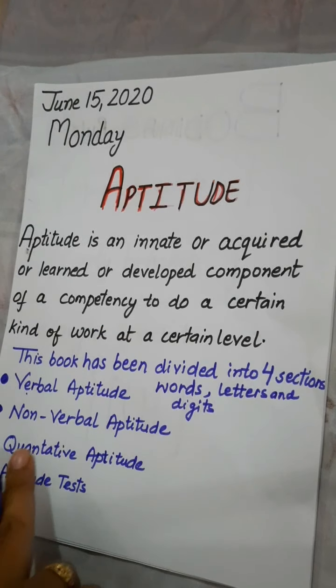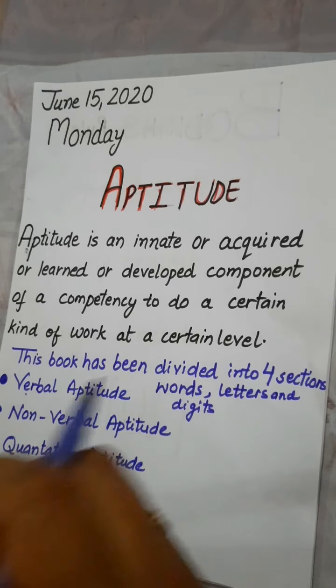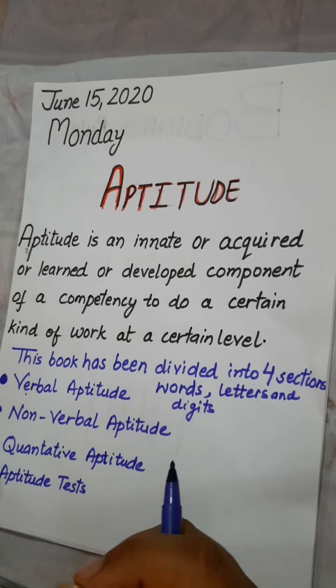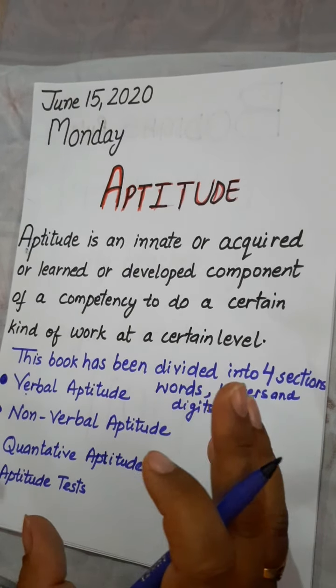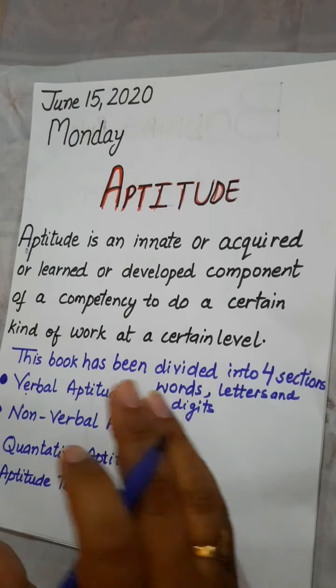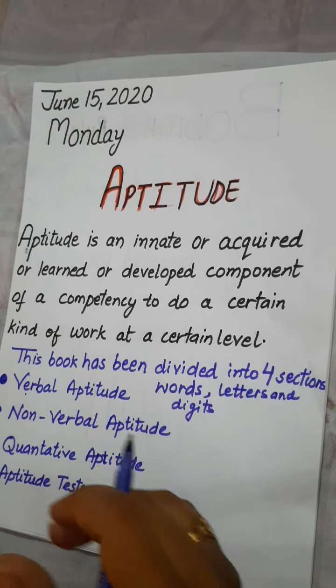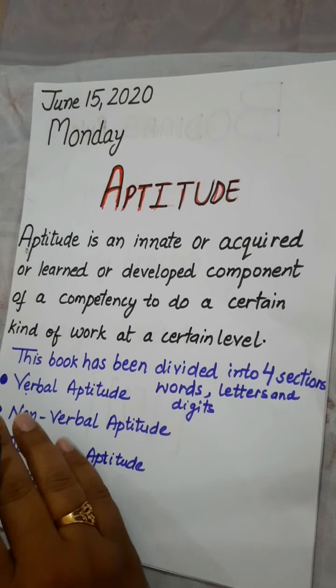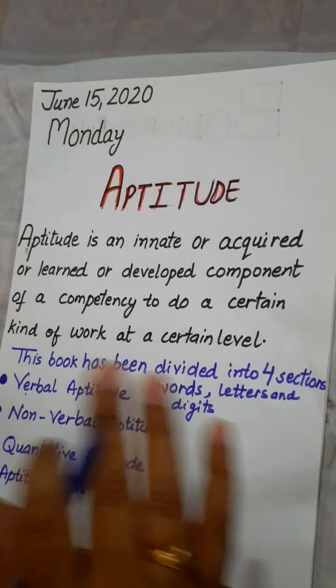Next we have non-verbal aptitude. Non-verbal aptitude basically deals with logical reasoning and the ability to differentiate or correlate between given figures. Sometimes many figures are given to you and you have to find what is different in these figures.